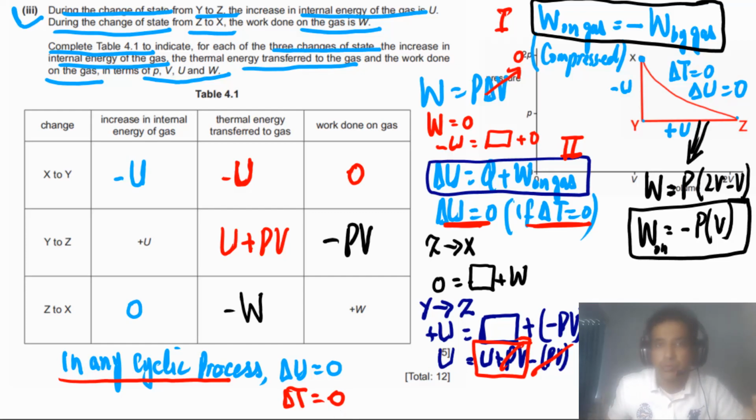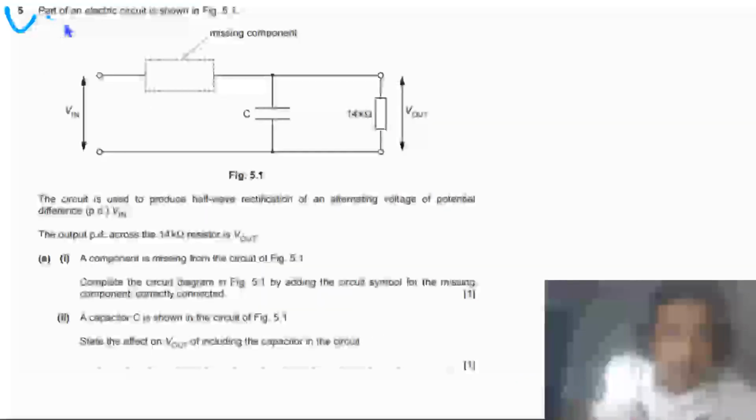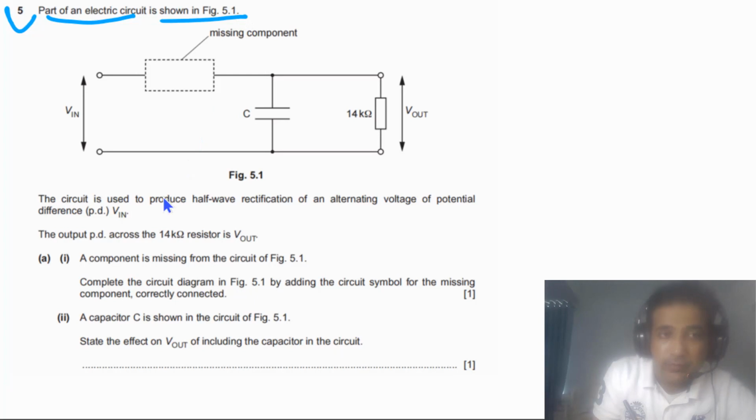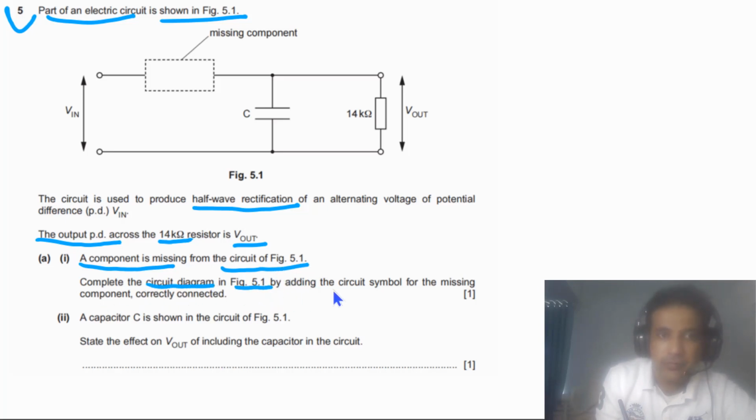So this is how you need to answer. Question 5 says part of an electric circuit is shown in figure 5.1. The circuit is used to produce half-wave rectification of an alternating voltage of potential difference V in. The output PD across the 14 kilo ohm resistor is V out. For part A1, a component is missing from the circuit of figure 5.1. Complete the circuit diagram in figure 5.1 by adding the circuit symbol for the missing component. Correctly connected. Very important. Correctly connected.